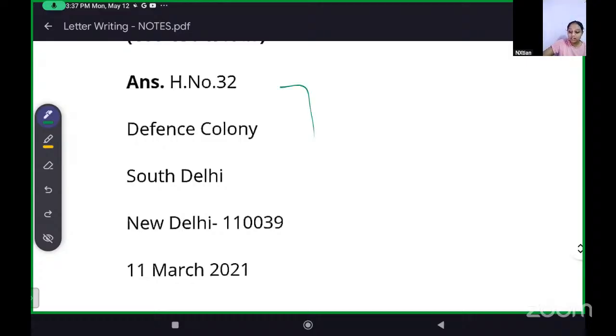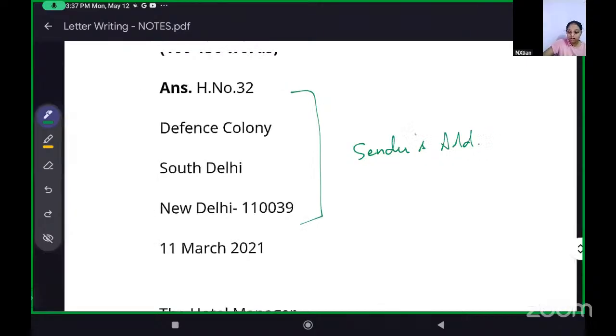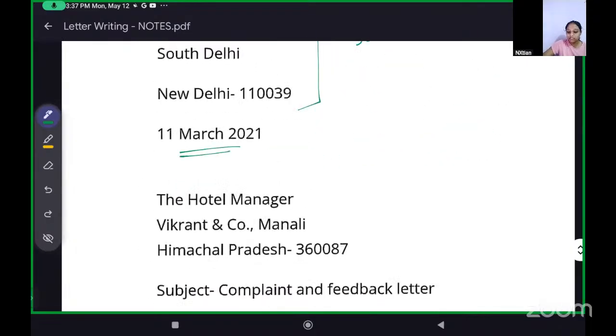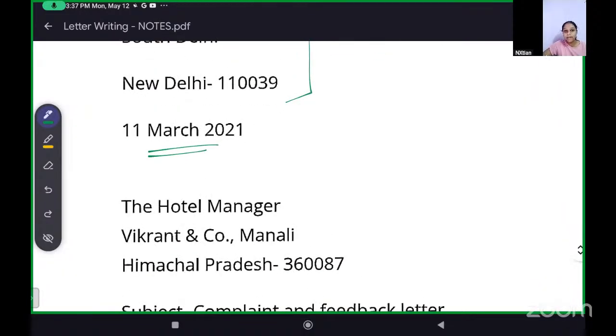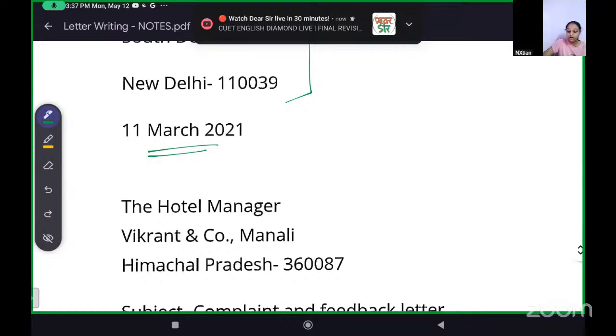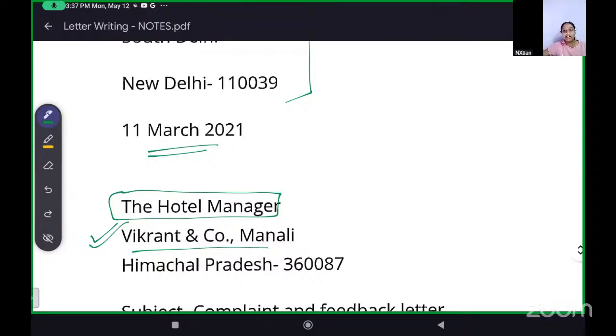Sender's address. Okay, we have the sender's address. Then we have the date. Now we are writing to the hotel manager. So the hotel manager, and then the name of the hotel, Vikrant and Co., Manali.